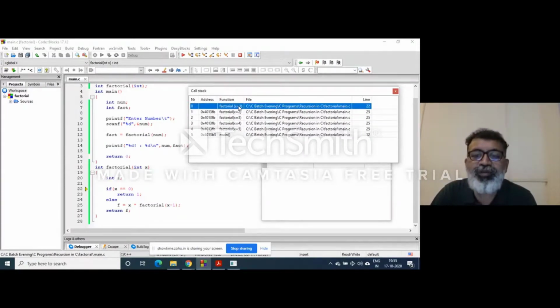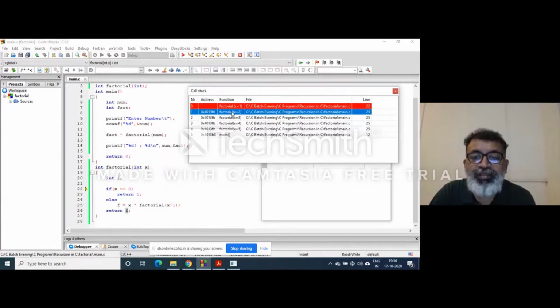So this 1 will be returned to this function, where the value of x is 2. This 2 into 1, this f will contain 2, and that f will be returned to the calling function.